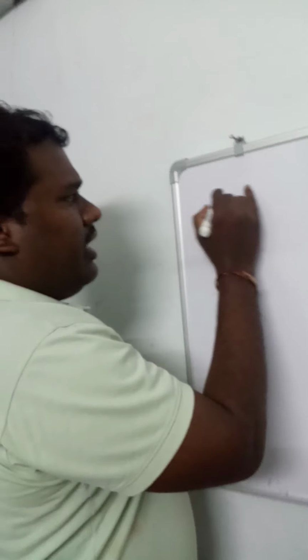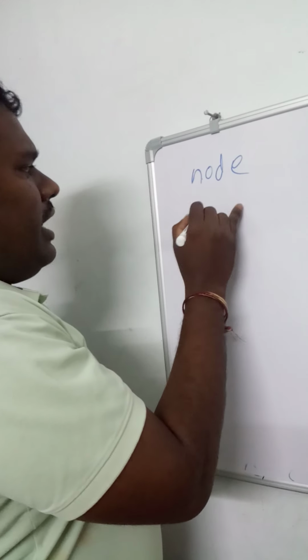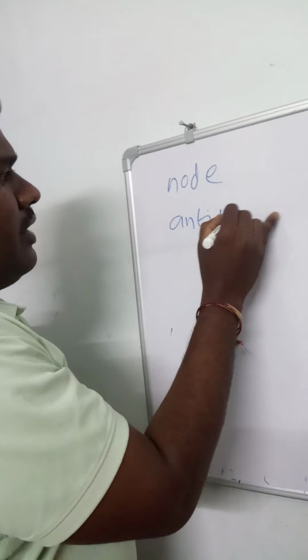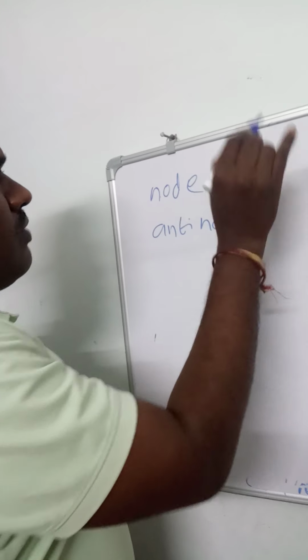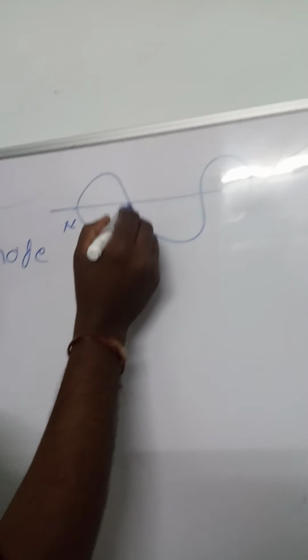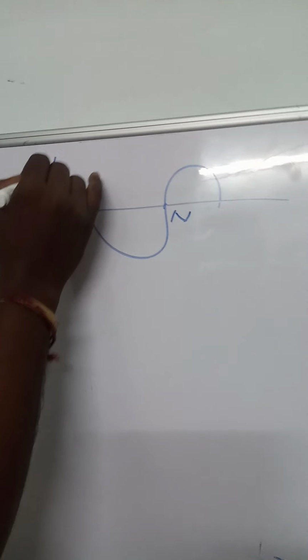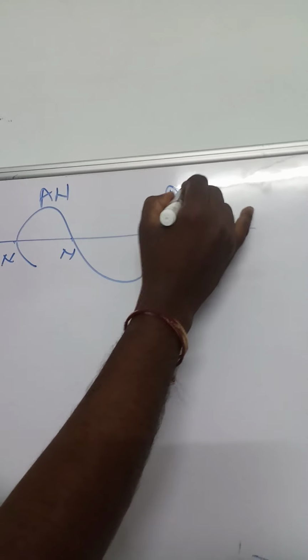Next, I will explain what is a node and antinode. Node means zero displacement. Zero displacement is called a node. Antinode means maximum displacement is called an antinode.